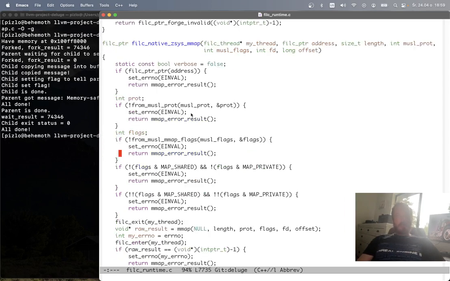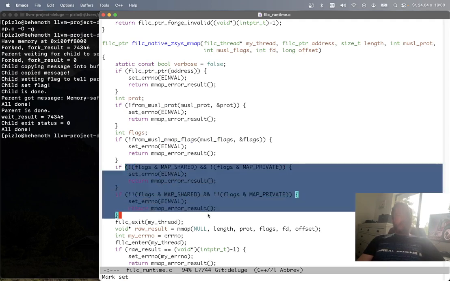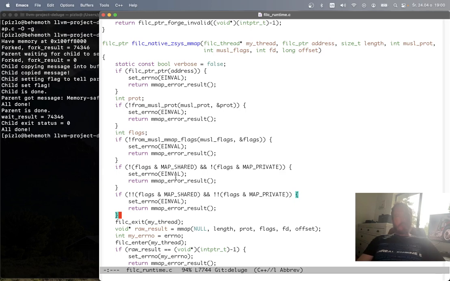Then I convert the prot parameter, I convert the flags parameter. The OS probably does this check too for me anyway, but I do it just to be safe, that you're not passing both shared and private at the same time, and that you're passing at least one of shared and private. And then in here I do a Fil-C exit.